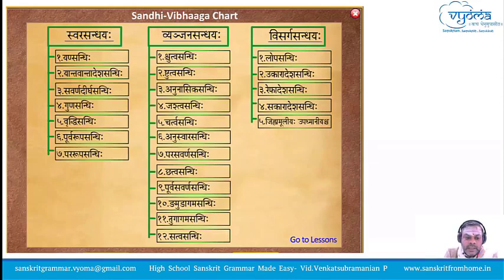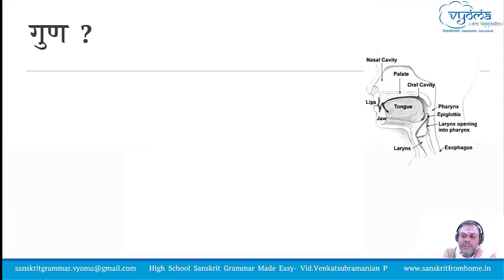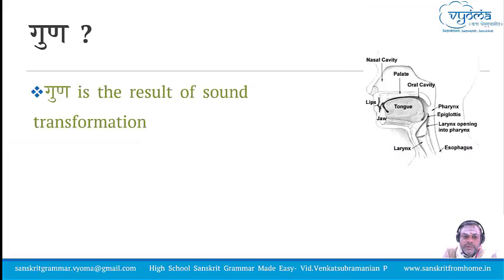We will be covering the Guna Sandhi now. What is Guna? Guna Sandhi means Guna shall come as the result of the sound transformation that happens because of the Samhita, the closeness between the letters. The word Guna refers to the letters A, E, O, Ar, Al. We have to carefully understand this term.